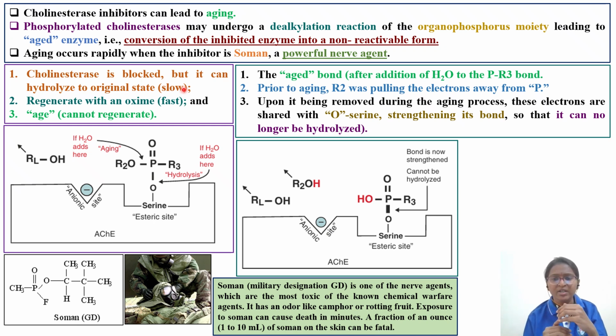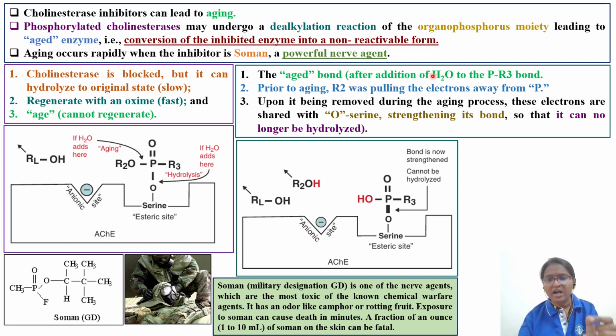Once that particular organophosphate is removed from your synaptic cleft, it can go back to normal state. So the cholinesterase enzyme will still be in an active state. The second one is regeneration with an oxime. We will discuss the oxime 2-PAM, pralidoxime, which is used as an antidote along with atropine for cholinergic poisoning. That is also a fast type of reaction. The third one is aging. Aging cannot regenerate. The bond that is formed is much more damaging. Irreversible damage takes place.